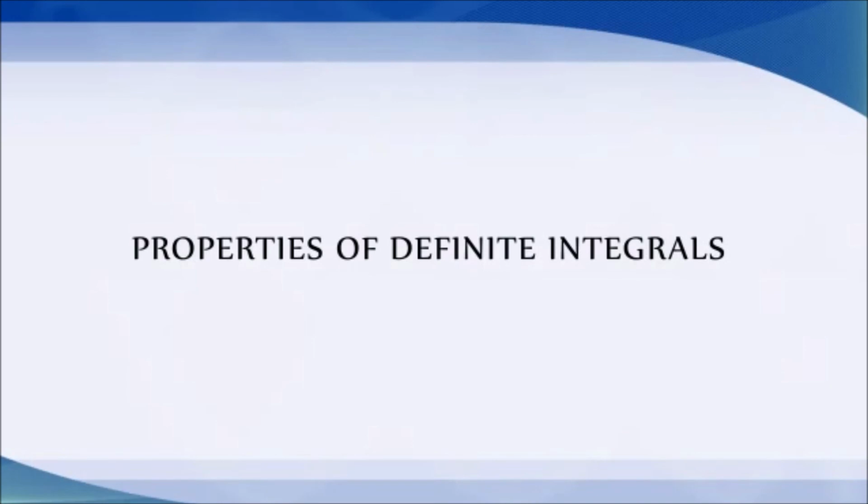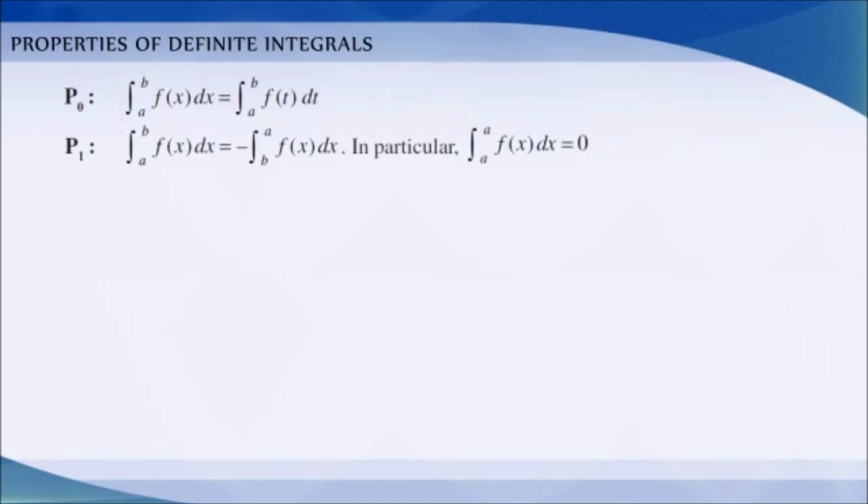Some properties of definite integrals. Integration of a to b f of x dx is equal to integration of a to b f of t dt. Integration of a to b f of x dx is equal to minus integration of b to a f of x dx. In particular, integration of a to a f of x dx is equal to 0.